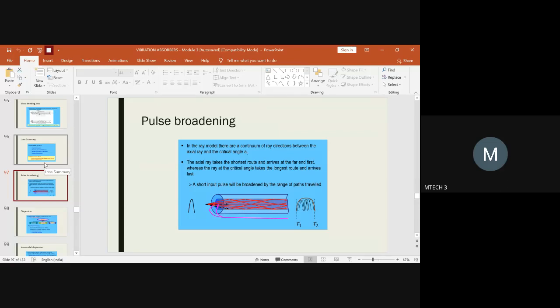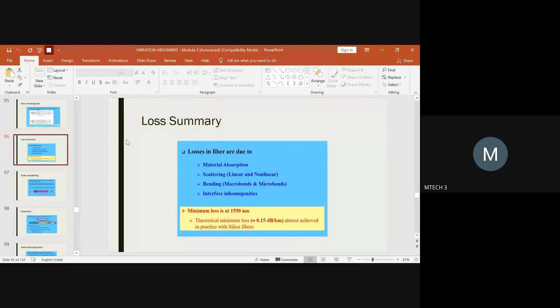in analyzing how the losses come into picture while transferring the signal or the light rays from the input pulse to that of output. So we also dealt finally with how the total losses in a fiber are due to material absorption. It could be either due to scattering, and in scattering it could be either linear or non-linear effects. And when it comes to bending, where the incident ray is equal to the reflected ray, it could be losses either due to macro bends or micro bends, which could come with respect to the geometry of the optical fiber we are using.